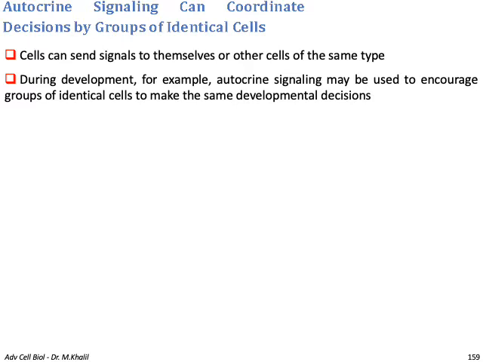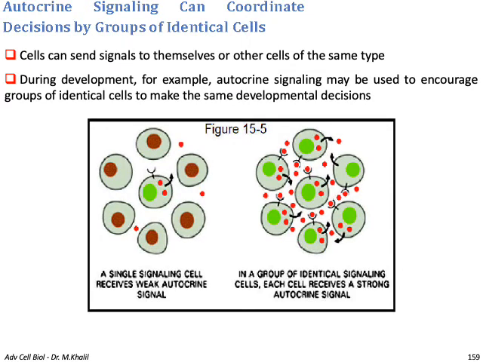Autocrine signaling can coordinate decisions by a group of identical cells. Cells can send signals to themselves or to other cells of the same type. During development, for example, autocrine signaling may be used to encourage a group of identical cells to make the same developmental decisions. You can see here that the signaling cell releases a signal to the neighboring cells, and this mode of signaling is called autocrine.